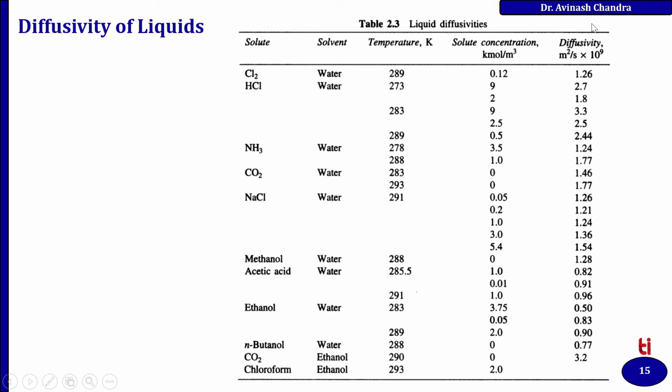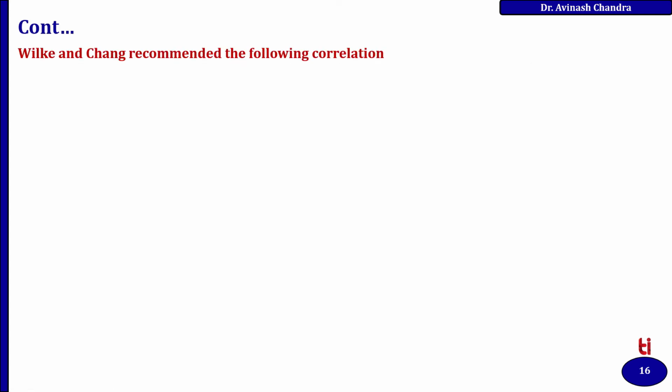You can see the order of magnitude of the diffusivity in case of liquid is 10 to the power minus 9, whereas in case of gases this is 10 to the power minus 5. So I want to show by this table the order of magnitude of the diffusivity.